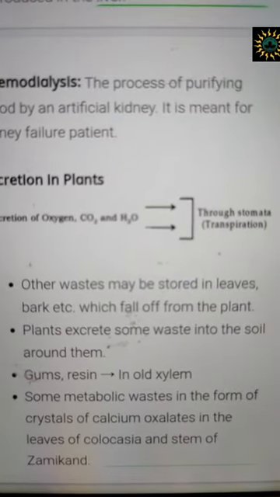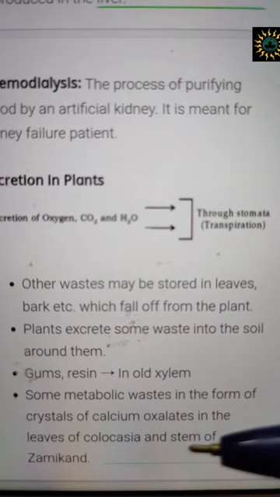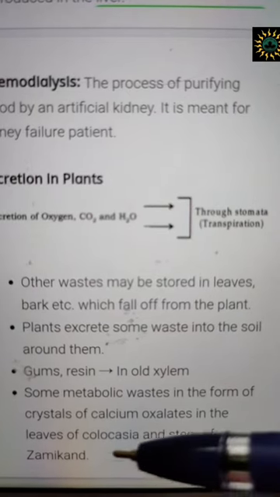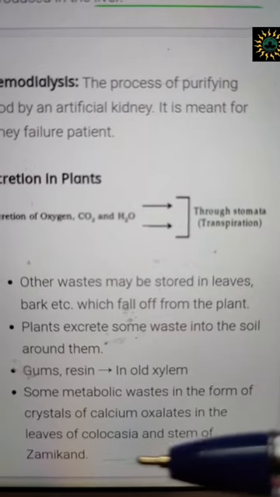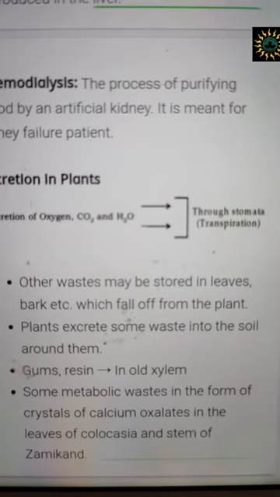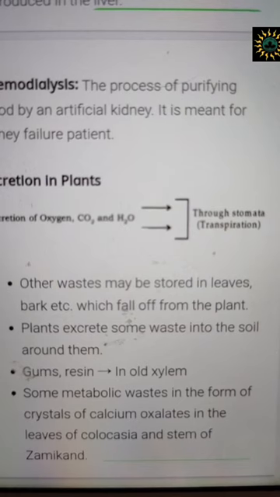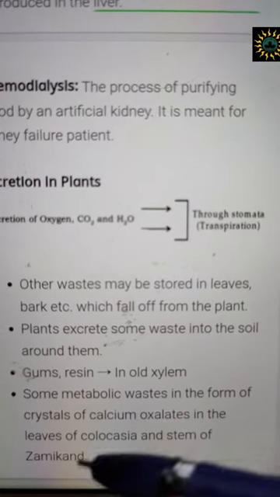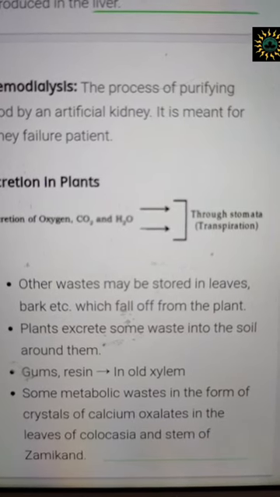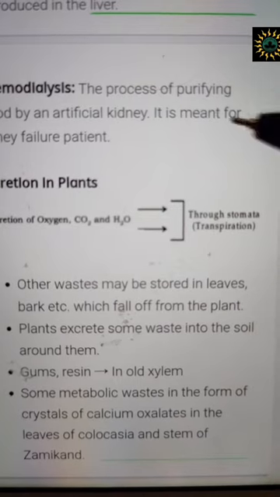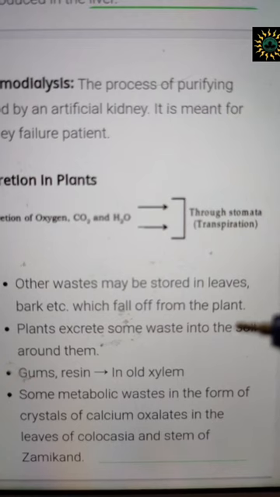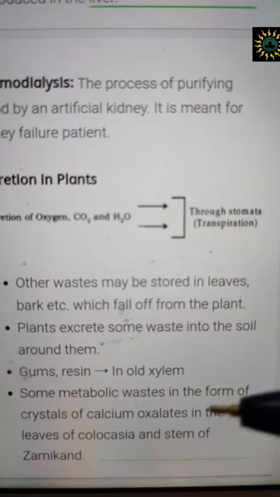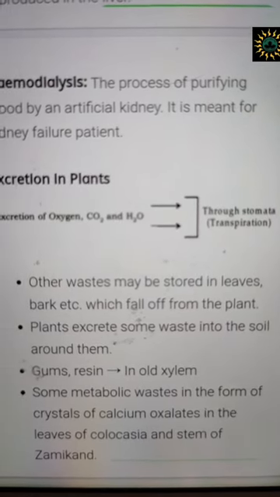And some metabolic products can be stored as crystals in the form of calcium oxalates, and you can find them in colocasia. Colocasia is kochu, and zamikand, that is mankochu, right? So in colocasia and zamikand, you will find small crystals that are there. That is how plants excrete materials outside their body.